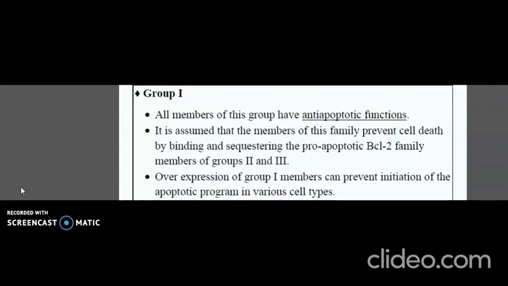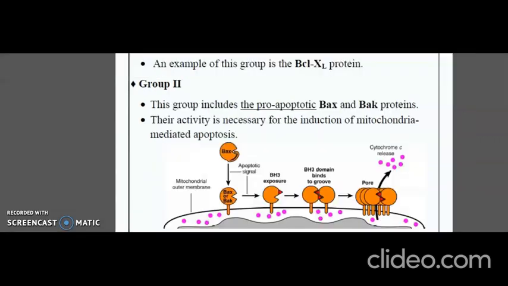The first one is group 1. All members of this group have anti-apoptotic functions. It is assumed that the members of this group prevent cell death by binding the pro-apoptotic BCL2 family members of groups 2 and 3. Overexpression of group 1 members can prevent initiation of the apoptotic program in various cell types. An example of group 1 is the BCL-XL protein.